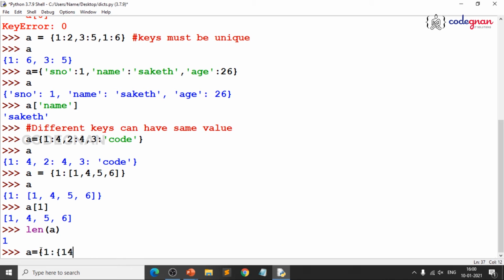I am creating the first pair as a set, the second pair which includes one list, and let me give the third pair. Mostly people make mistakes when they forget the colon to separate key and value. If I give a comma here and do not give a colon over there,